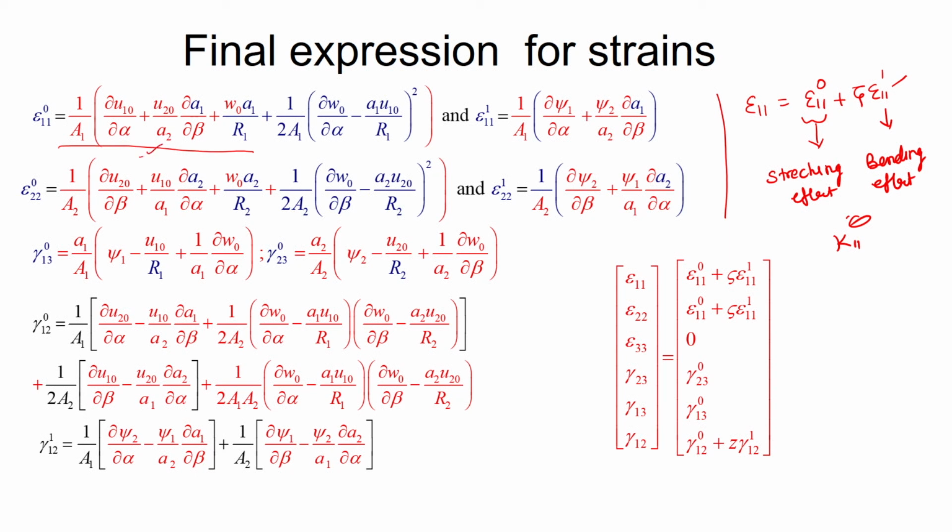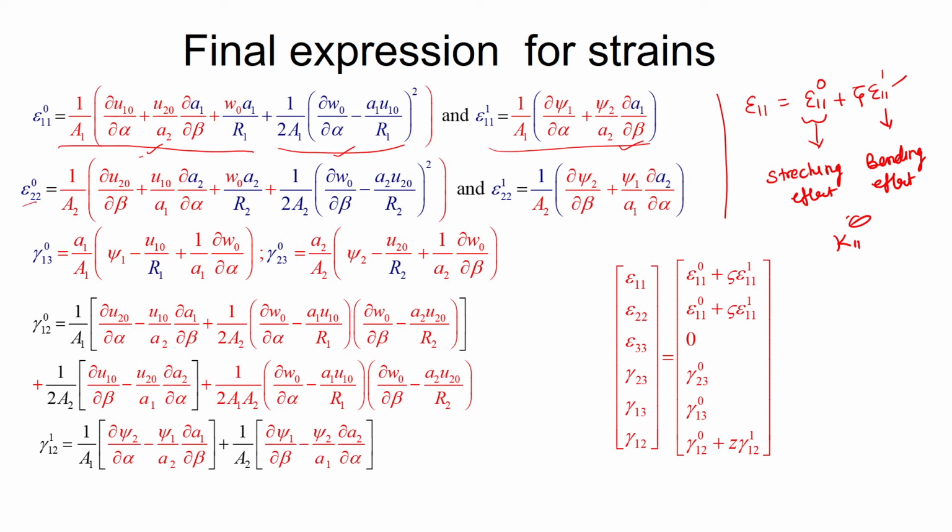Basically, this comes from the linear one, and this is the contribution due to the non-linear one, and epsilon 1 1 1 is the contribution due to the bending effect, because psi 1 and psi 2 are our rotations. If you take derivatives along that, they will cause a bending effect.